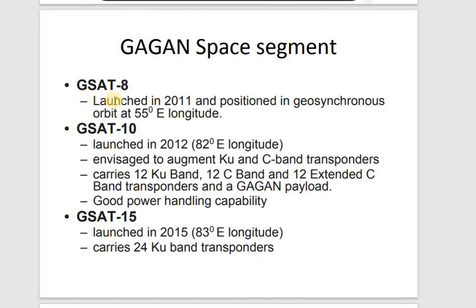As I have said, we are using 3 geostationary satellites in the space segment, that are GSAT 8, 10 and 15. GSAT 8 is at 55 degrees of equatorial longitude, GSAT 10 will be at 82 degrees and GSAT 15 is at 83 degrees of longitude, and they were launched in 2011, 2012 and then 2015. They will be working on the K bands or the Ku bands and the C bands. They will also be used as transponders, meaning they can transmit and receive both at a time, and they will have good power handling capability.